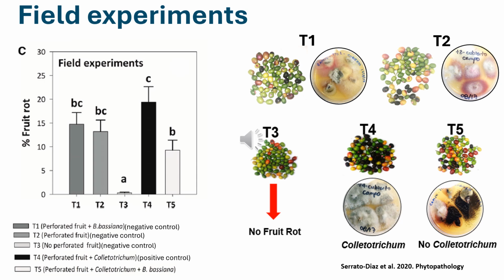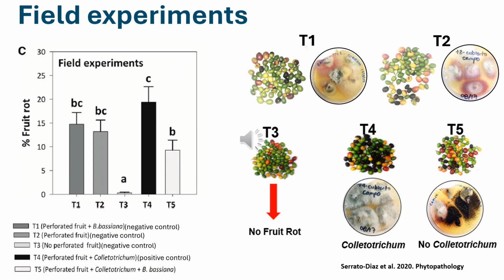In the field experiment, we had the same treatments that we had in lab experiments. Again, figure C on the left shows in the x-axis the treatments and in the y-axis the percent of fruit rot. Treatment 5, perforated fruit that we put Beauveria 2 days before Colletotrichum inoculation, had significantly less percent of fruit rot than our positive control treatment 4, perforated fruit plus Colletotrichum. However, treatment 1 and treatment 2 had the same fruit rot as our positive control treatment 4. Remember, the same letters in the graph mean that there is not a significant difference.